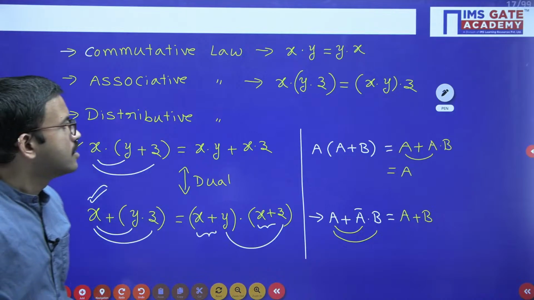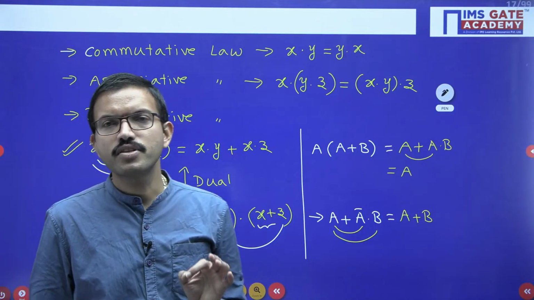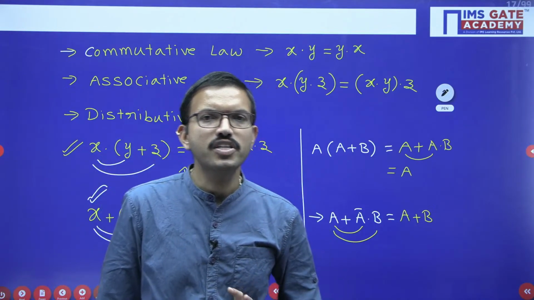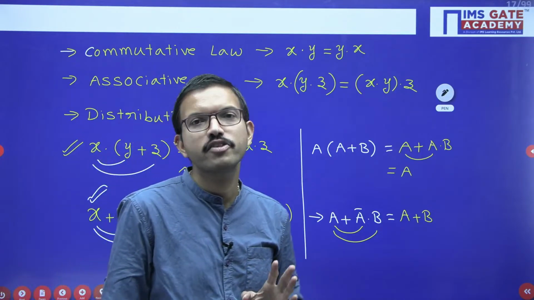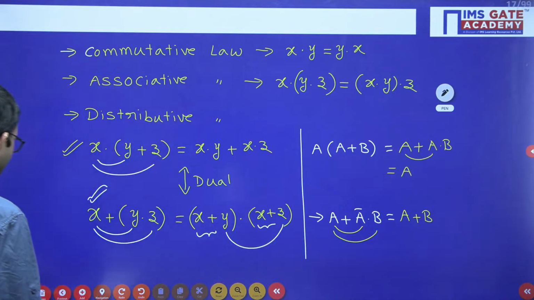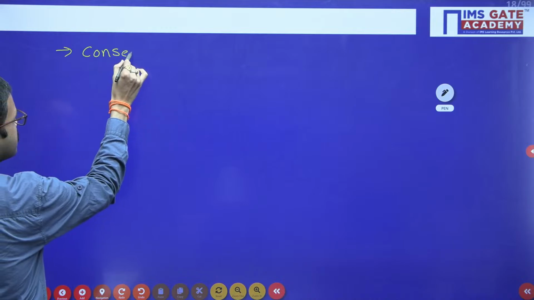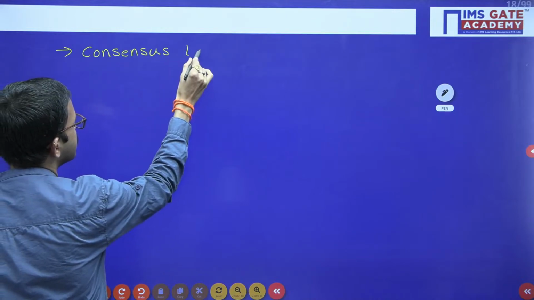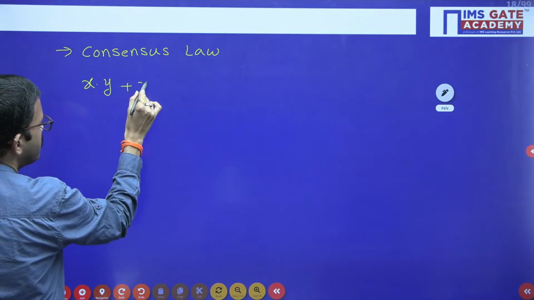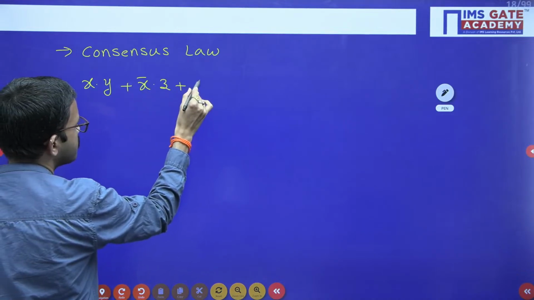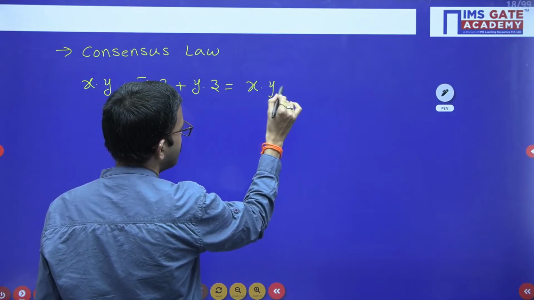Okay, so the next law is one of the most important laws in the entire Boolean algebra, and in fact, I can say, a powerful law of entire Boolean algebra. That is the consensus law. Consensus law: xy plus x bar z plus yz is equal to xy plus x bar z.